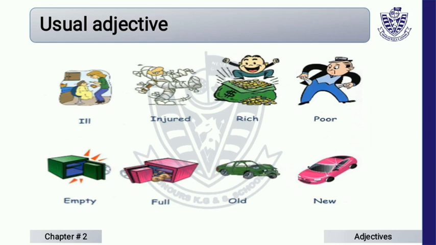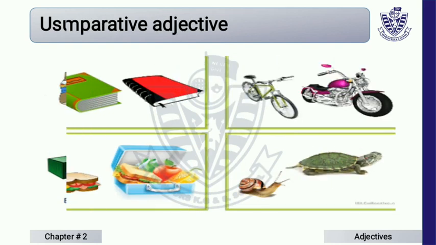He is a poor man. We are discussing just one person or one thing. The box is empty, so it means it is a usual adjective or simple adjective.